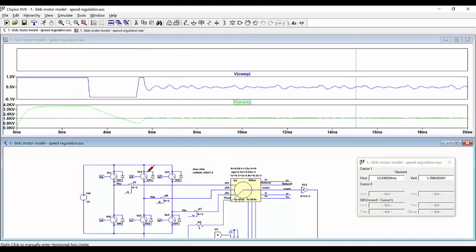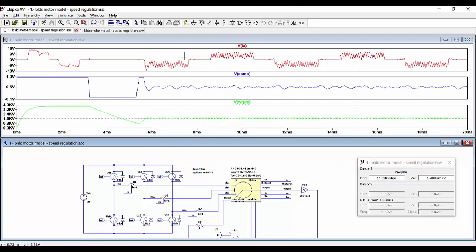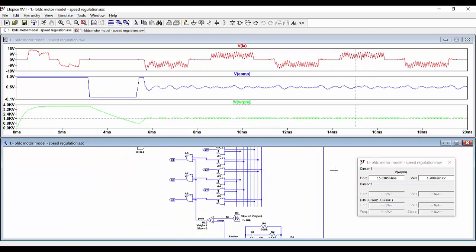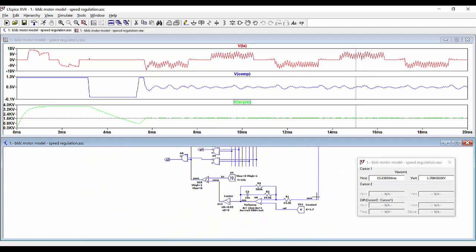We can add another pane and maybe take a look at the current through phase A and see how we are modulating the current. So in principle we can see that everything is working well.